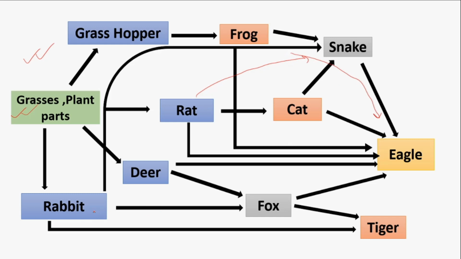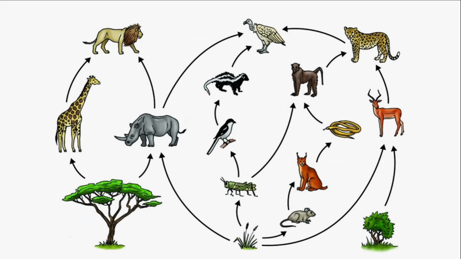The rabbit may also be eaten by tiger, and fox may also be eaten by tiger as well as the eagle, and deer may also be eaten by the tiger. So it is a more complex structure and realistic in our ecosystem. This is also a food web.